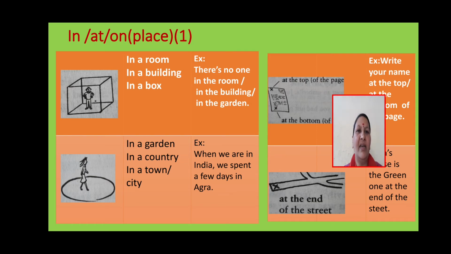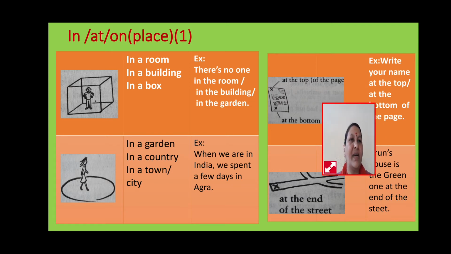In a garden, in a country, in a town, in a city. Where the picture shows in a garden, in a country, in a town or city. Example, when we are in India, we spent a few days in Agra.